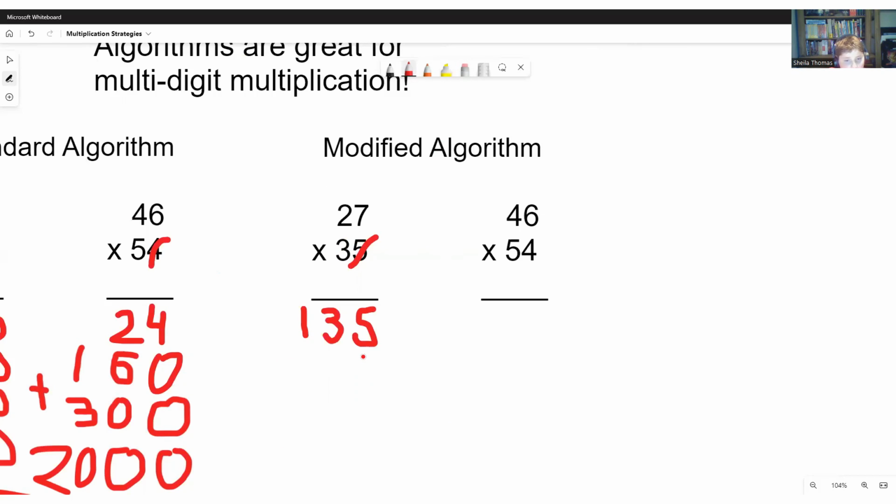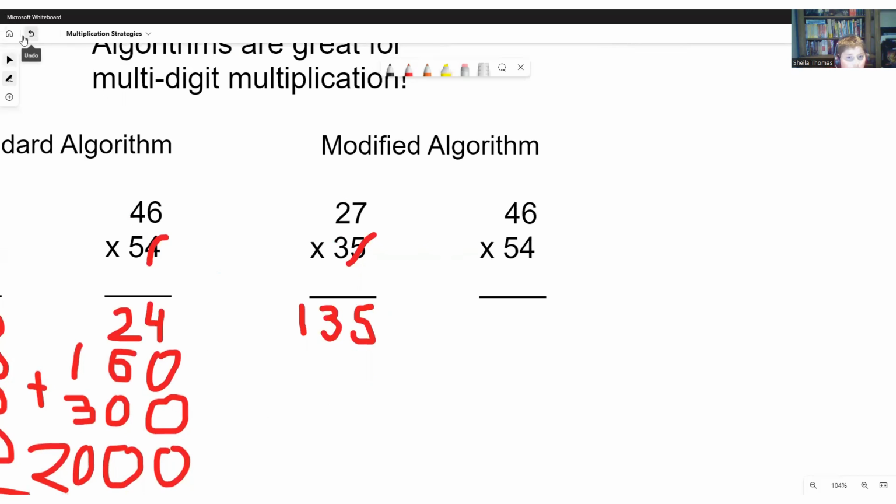But that's not a 3, it is a 30, so we need to write our 0 there. So 30 times 7 is 210. 3 times 7 is 21. We write the 1 here, and we write the 2 up here. And then 3 times 2 is 6, plus the 2 that we carried is 8.